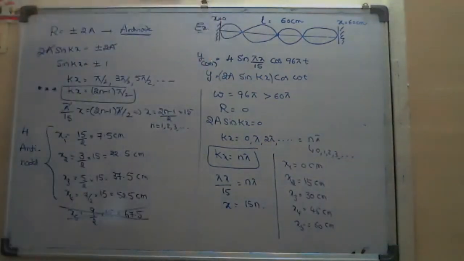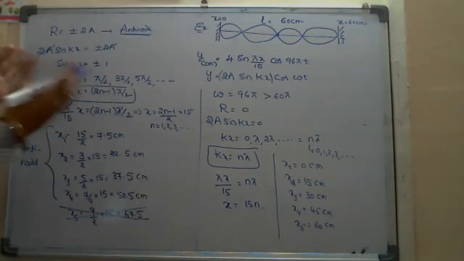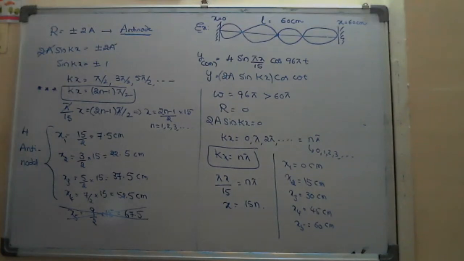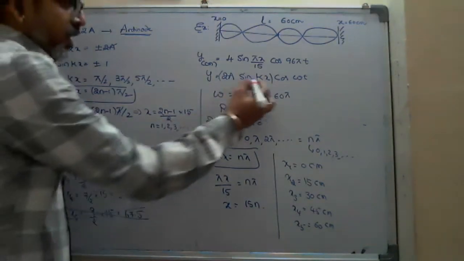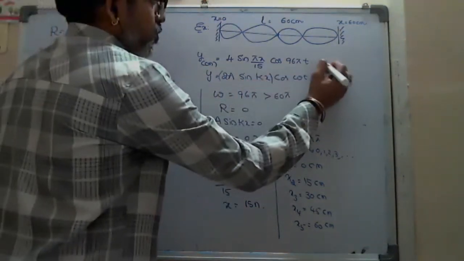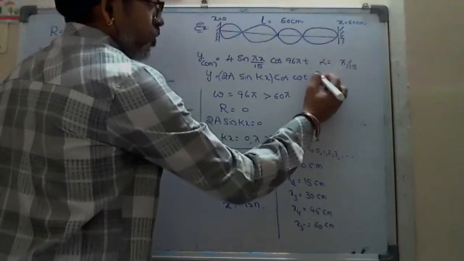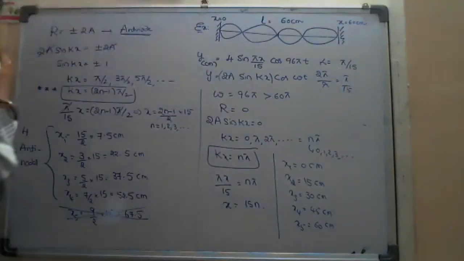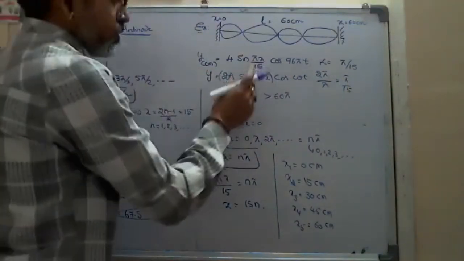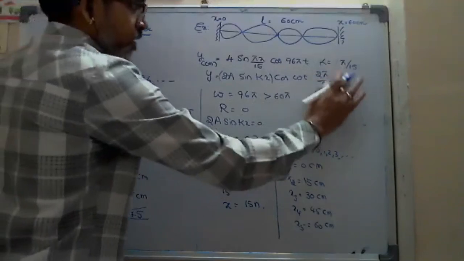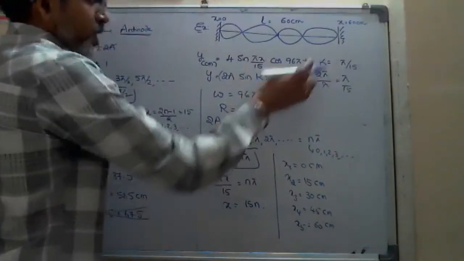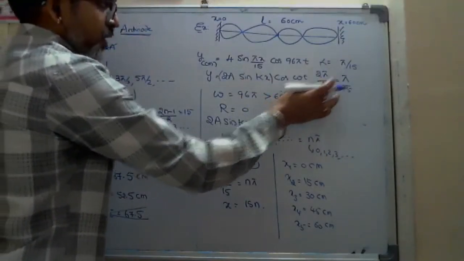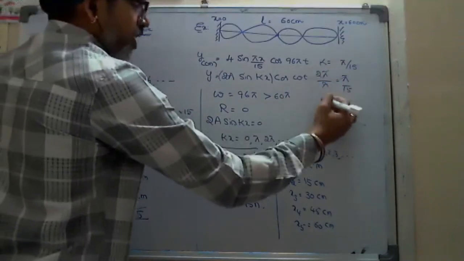Okay. Over. And here if I ask what will be the wavelength in this case? You can do it in 2 ways. Either from k, we got pi by 15, sir. K is 2 pi by lambda. Wavelength means k, I write it here as 2 pi by lambda, that equals pi by 15. So lambda equals 30.